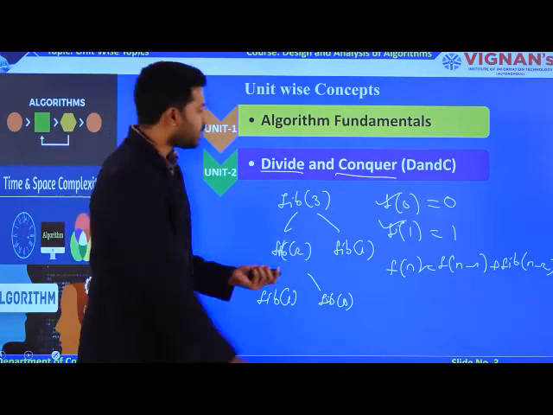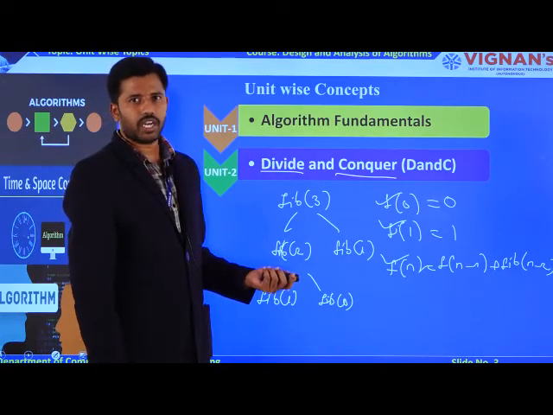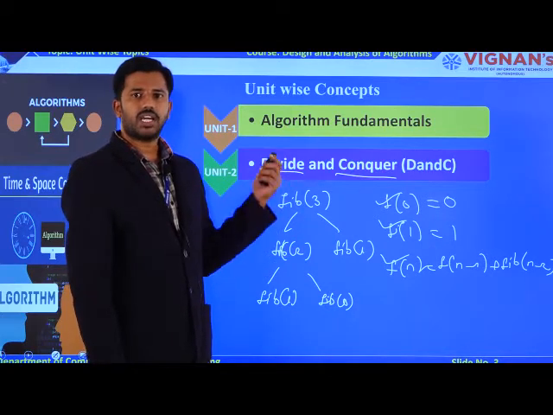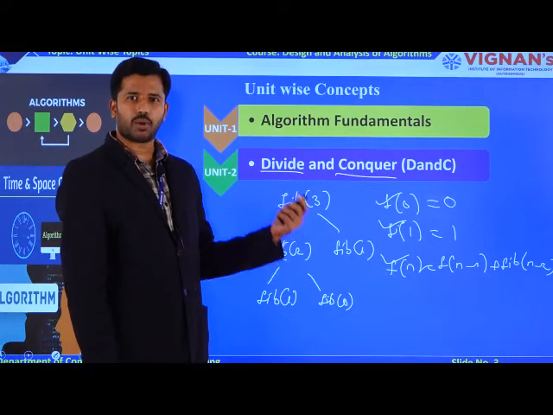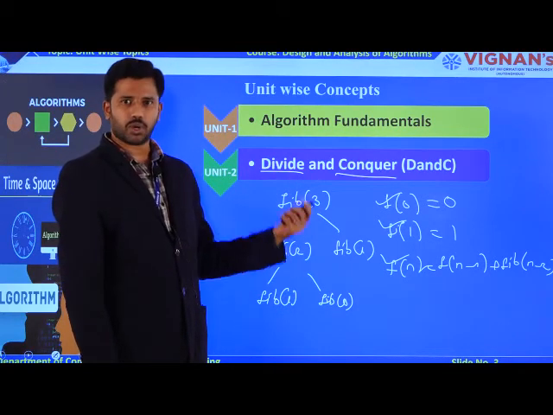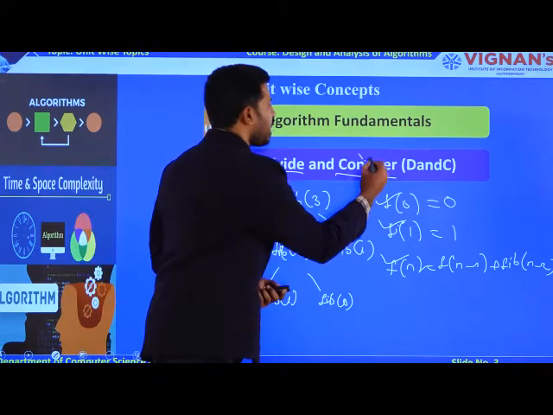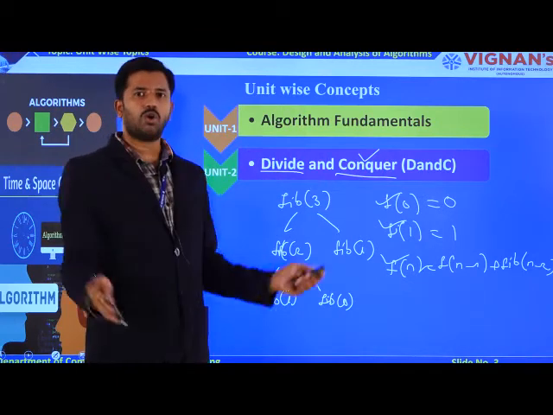Now coming to the third constraint, again you have a big problem, right? So whenever the parameter is big, you apply this divide and conquer technique to break down that big problem into the smallest sub problems to get the sub solutions. After getting the sub solutions, I apply the conquer technique to combine all the sub solutions to make a whole solution.